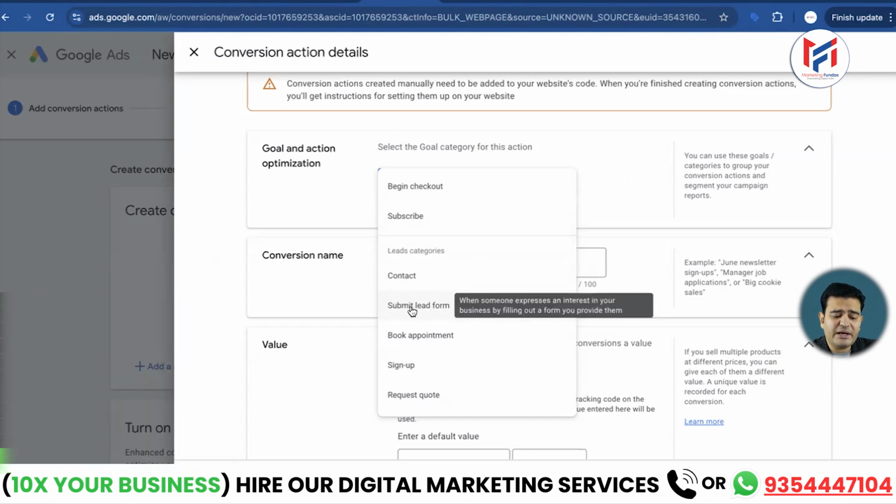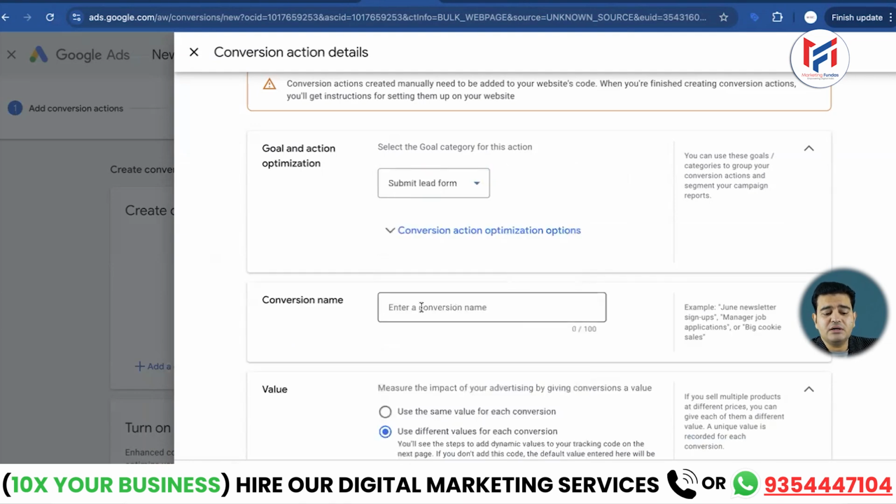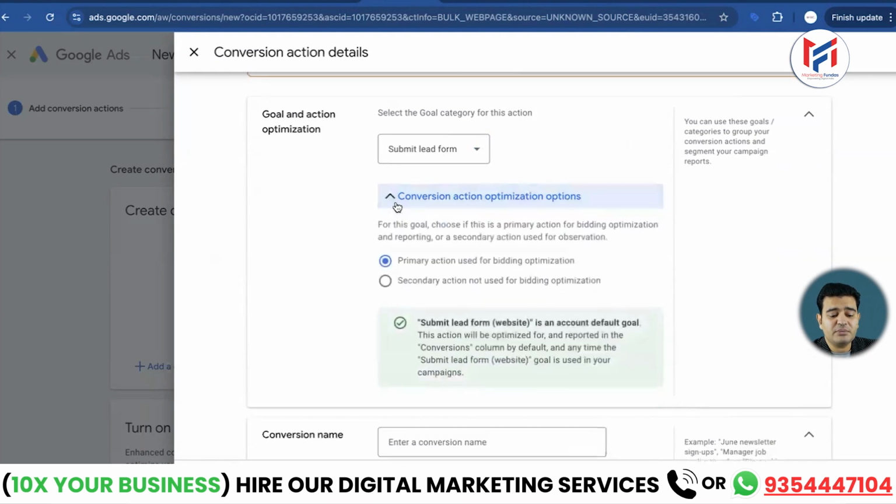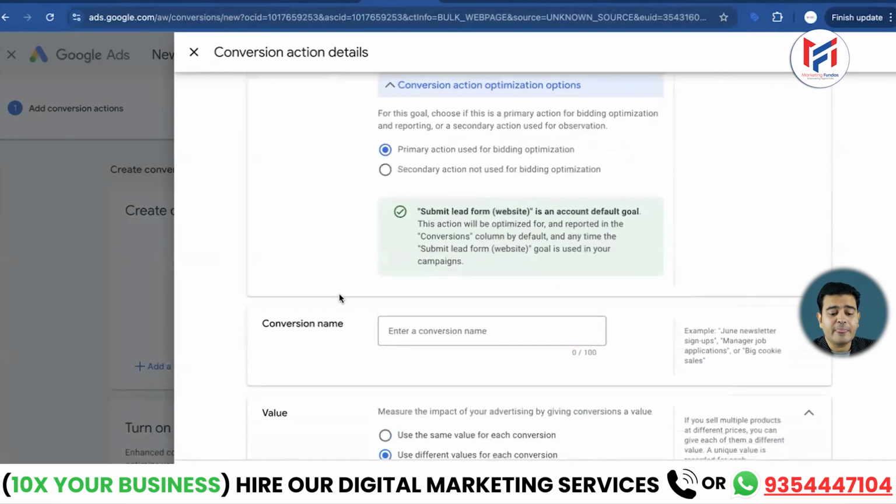So basically what I will be doing here is for the particular submission of the lead form. Here I will be selecting my conversion action goal, and in my case my specific goal is to get more people to inquire about me. Now, conversion action optimization is the primary and the secondary action which is used for bidding optimization. So I'll keep this as primary.